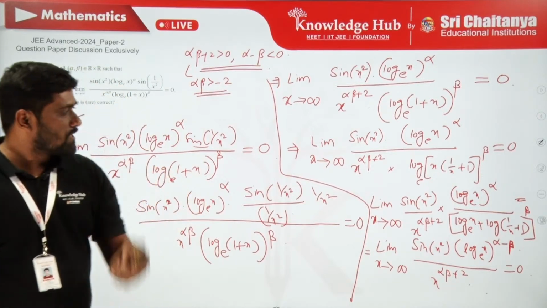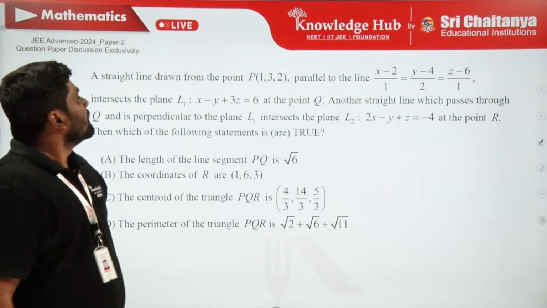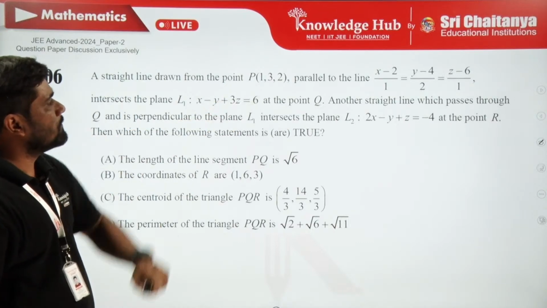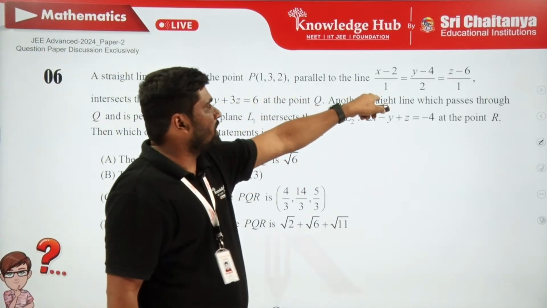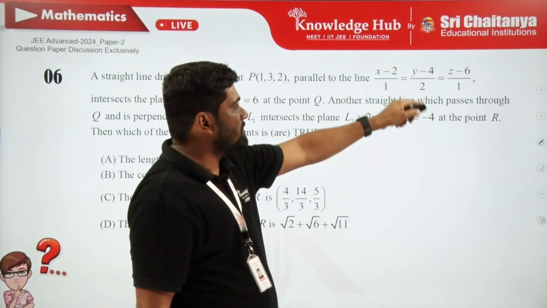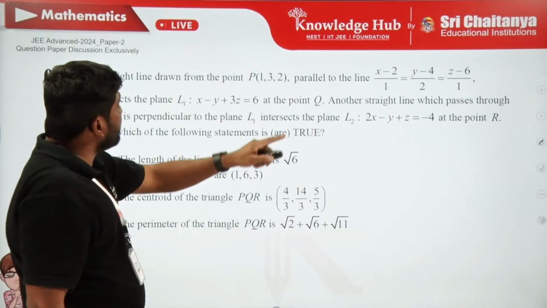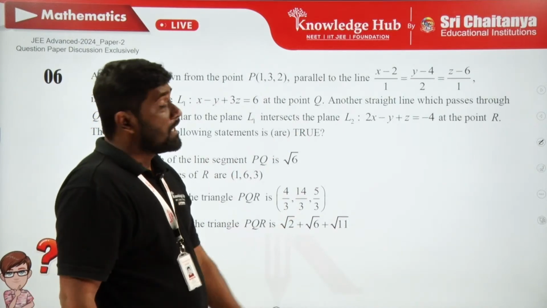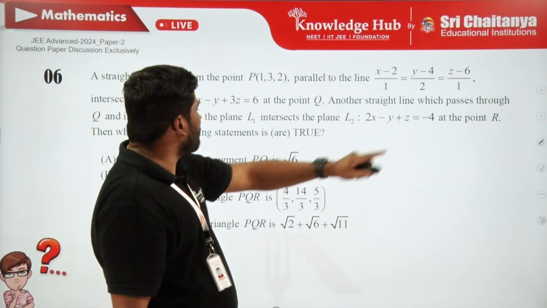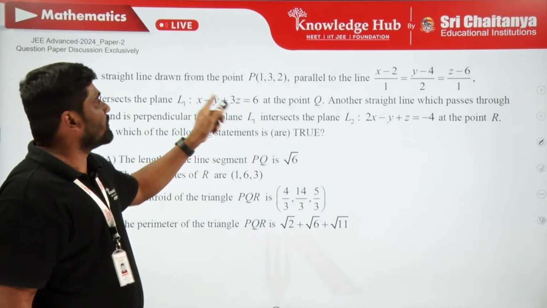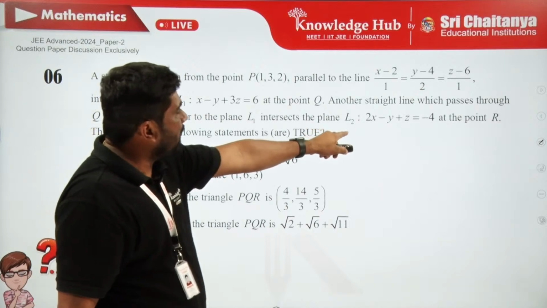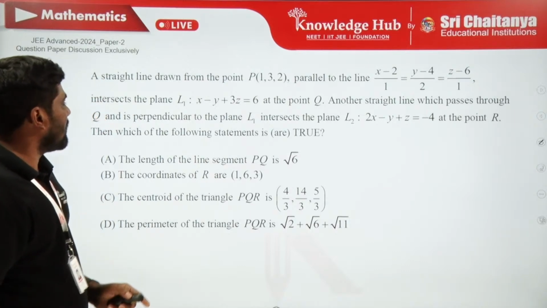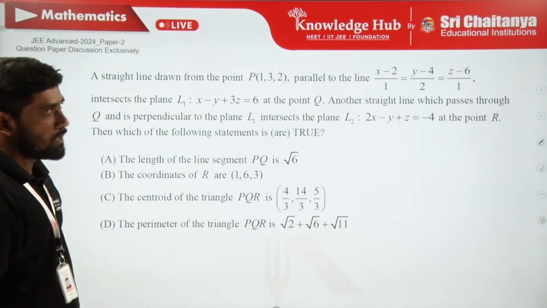Okay. So next, a straight line is drawn from the point P (1, 3, 2) parallel to the line (x minus 2) by 1 is equal to (y minus 4) by 2 is equal to (z minus 6) by 1, and that intersects the plane x minus y plus 3z is 6 at a point Q. And there is another straight line which passes through Q and is perpendicular to the first plane, which intersects this plane at a point R. So then he is asking us to find the true statements among these four.